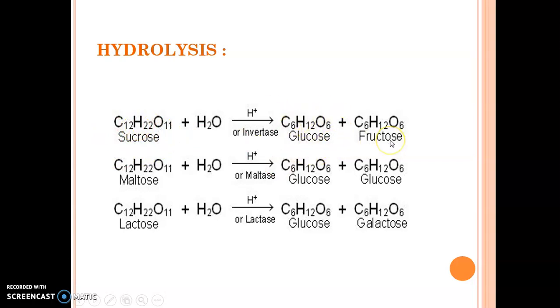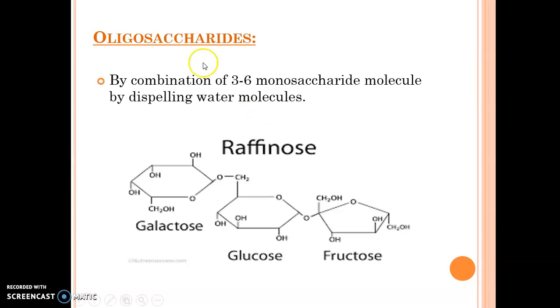We are going to do the structures in detail later. I am just giving a brief overview regarding the reactions. The third category is the oligosaccharide. If 3 to 6 molecules are joined together, again by the removal of water molecules, it is an oligosaccharide. For example, here you can see galactose, glucose and fructose joined together, and it is a raffinose sugar.